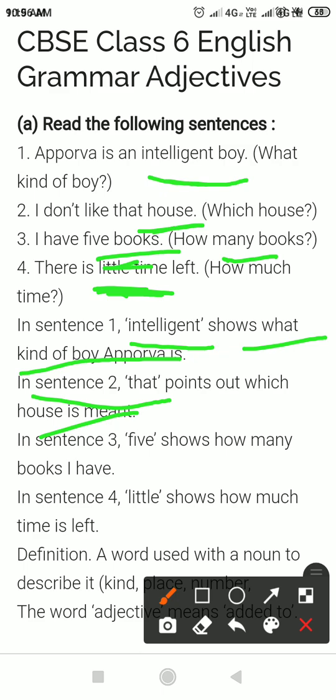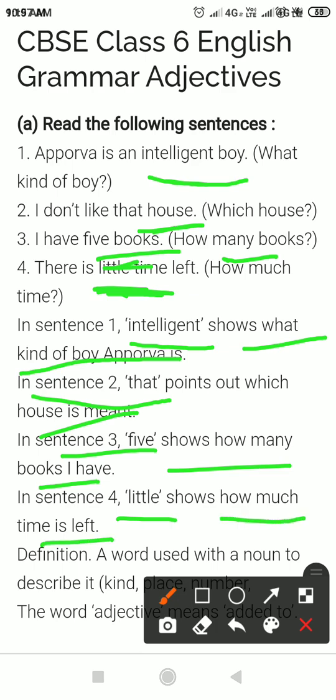And in sentence 3, "5" shows how many books I have. And in sentence 4, "little" shows how much time is left.